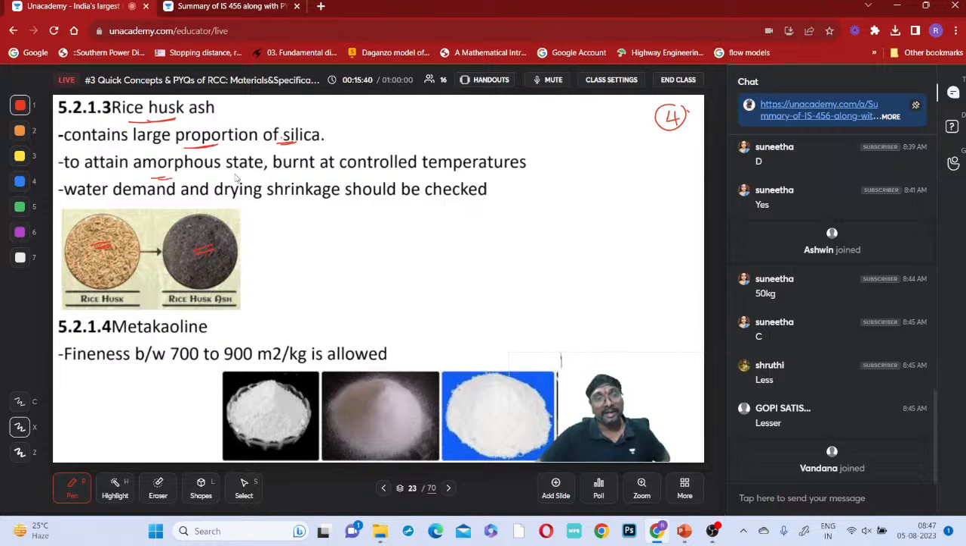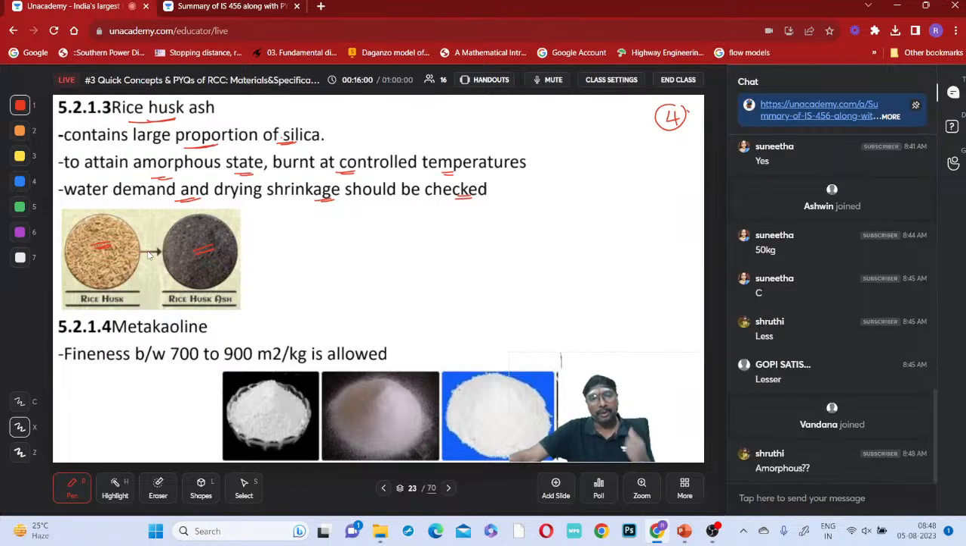To attain an amorphous state, it is burnt at a controlled temperature. To get this stage, you have to burn it at controlled temperatures. Water demand and drying shrinkage should be checked, because this has a property of which one? Have you seen that rice crop whenever it is grown?